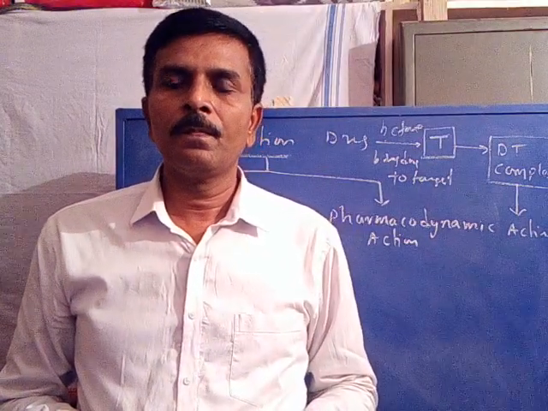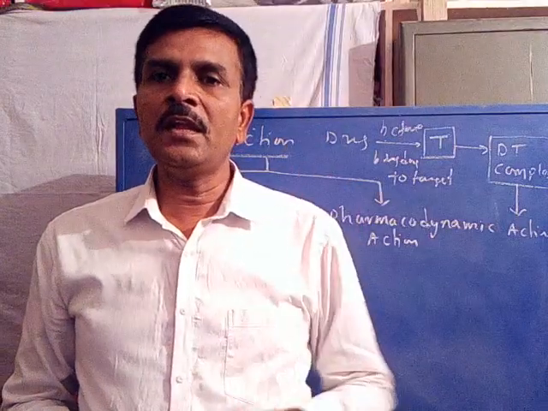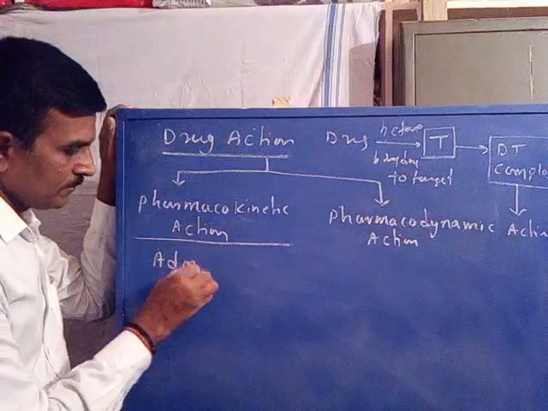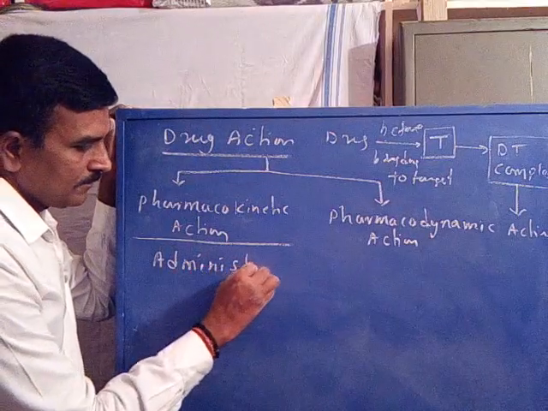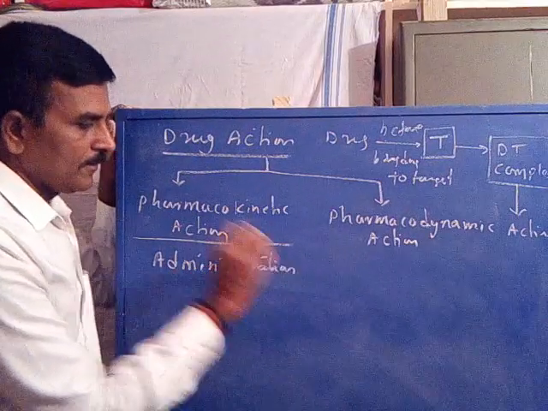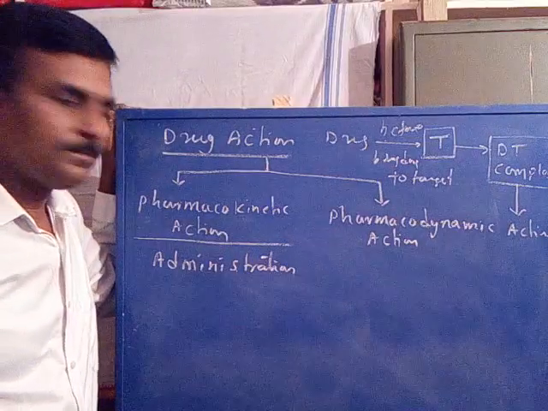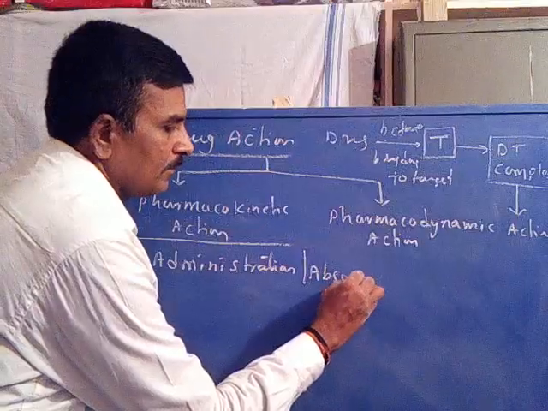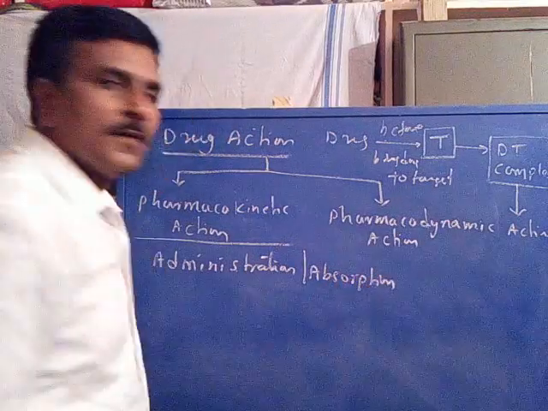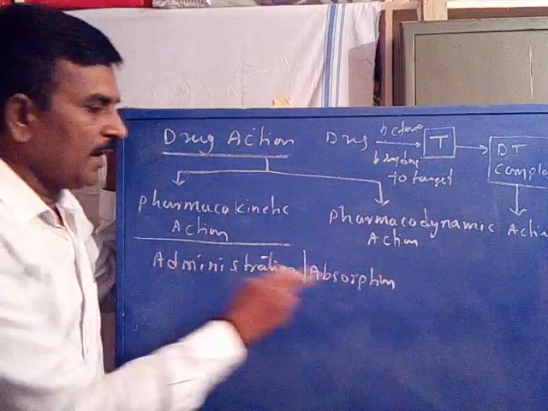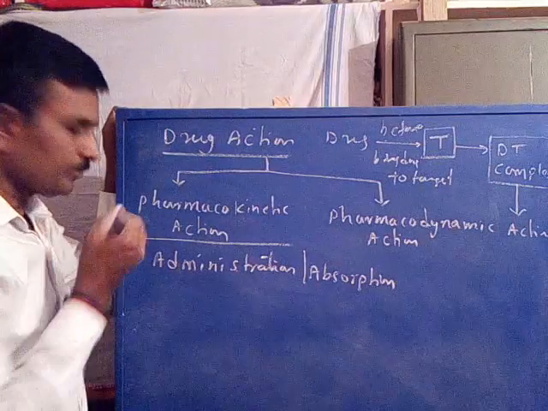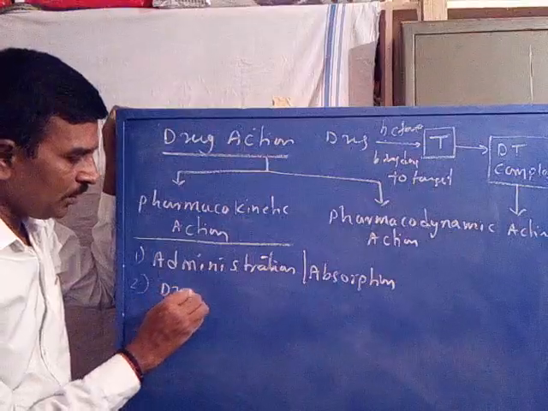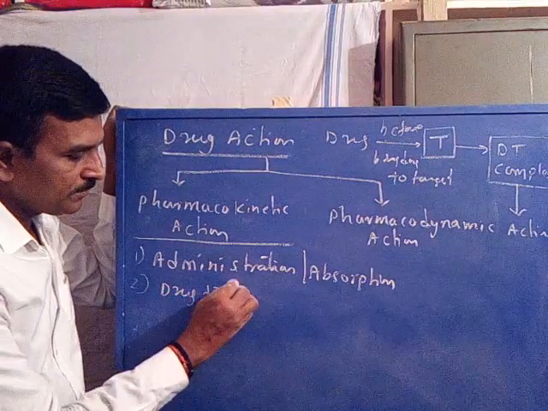The pharmacokinetic action includes drug administration and absorption, that is, drug administration and drug absorption, and then drug distribution.